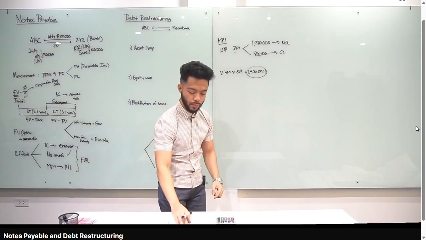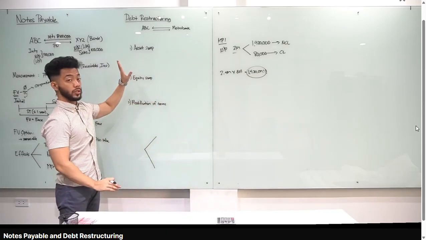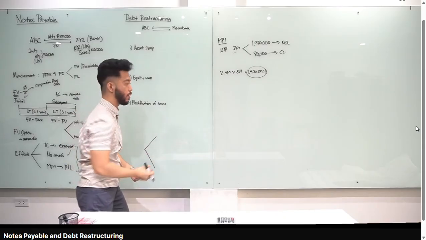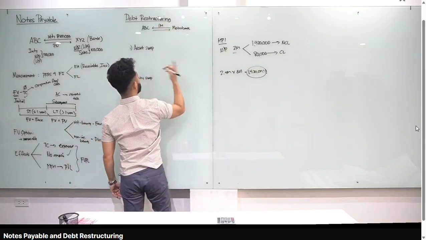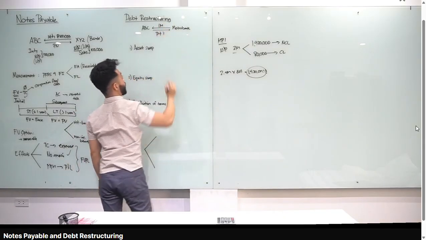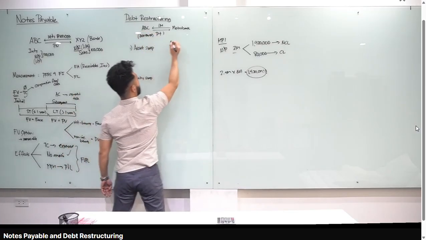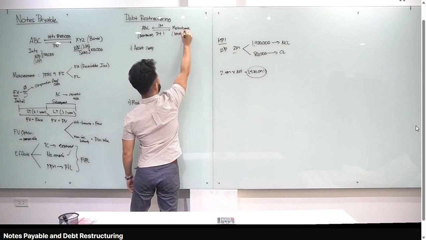Let's proceed to the second part of our discussion. This is about debt restructuring. Okay? Let's have an illustration. For example, we are ABC. And then nag-loan tayo from Metrobank, 1 million pesos na loan. In exchange, magbabayad tayo ng principal and interest. Right? Ang tawag natin kay ABC, tayo si borrower. Ang tawag natin kay Metrobank, siya si lender or creditor.